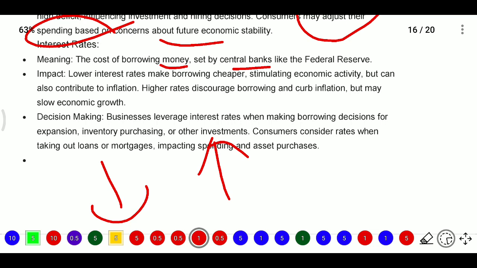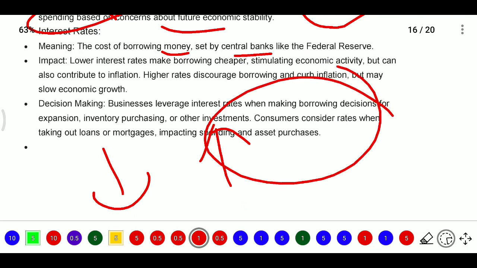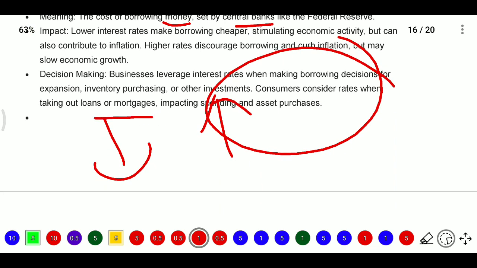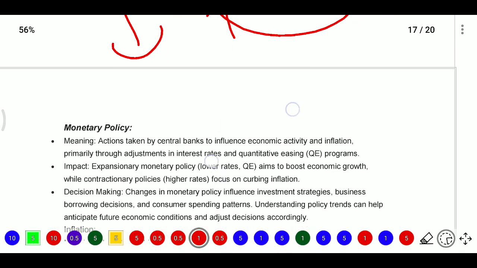If the banks are giving less interest, then the companies will borrow money and try to take some risk and invest in different types of business, and different startups will come up. When different startups come up, more employment will be created, and more spending will be created. If the interest rate is more, the companies will not borrow and will try to cut costs. By cutting costs, they will focus on employees' salaries. And consumers consider rates when taking out loans or mortgages, impacting their spending and asset purchases.